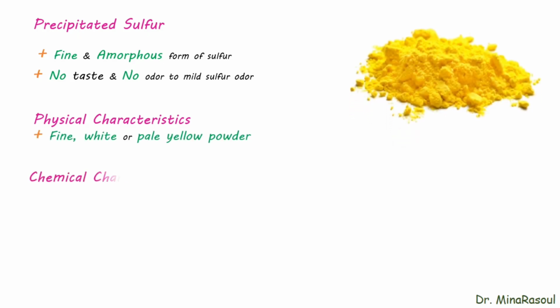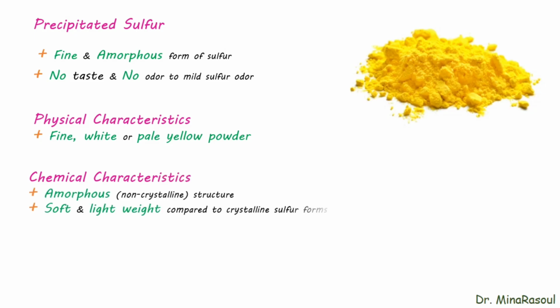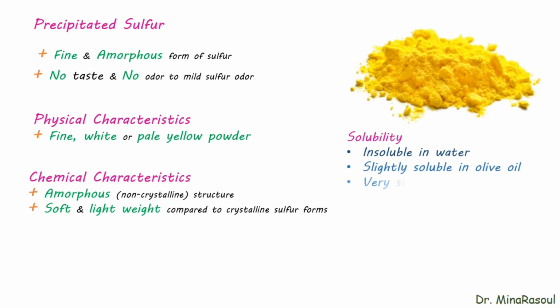Chemical characteristics. This chemical is amorphous, non-crystalline, structure with soft and light weight compared to crystalline sulfur forms. Solubility. Precipitated sulfur is insoluble in water, slightly soluble in olive oil, and very slightly soluble in alcohol.